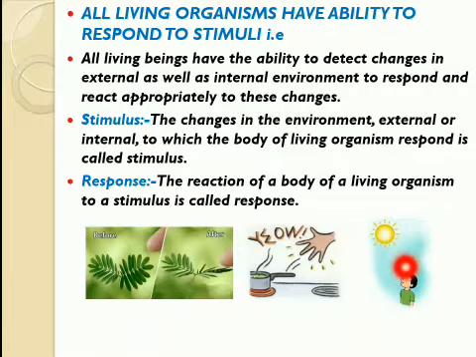Watching the sunlight directly, looking at the sun and closing of the eyes: strong sunlight entering the eye is the stimulus, and closing of the eyes in response to this bright sunlight is the response.